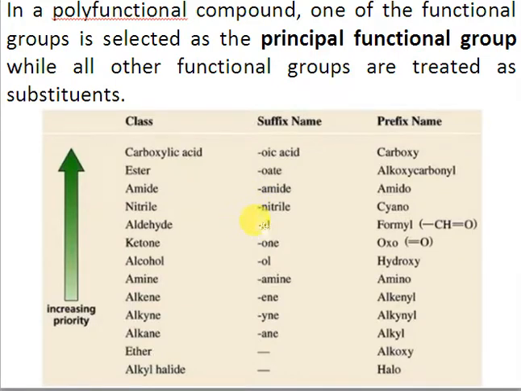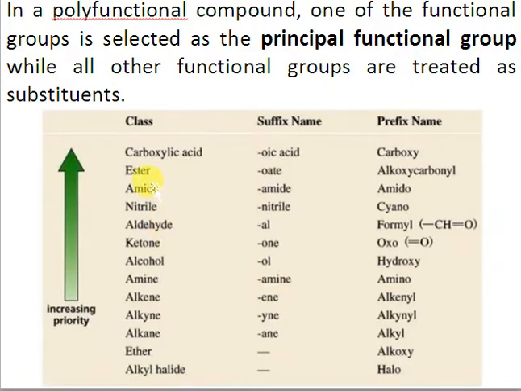So the suffix is always used for the functional group that is considered the principal functional group, and the prefix is used for the group which is not the principal functional group. The principal functional group has its name at the end, while all other functional groups are treated as substituents. For example, if you have an amide and an aldehyde, in the list you can see that amide has higher preference over aldehyde.